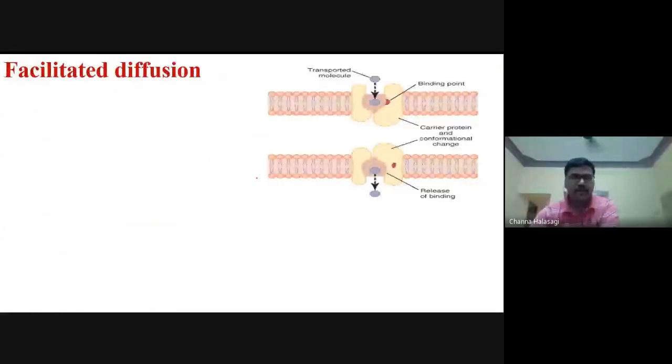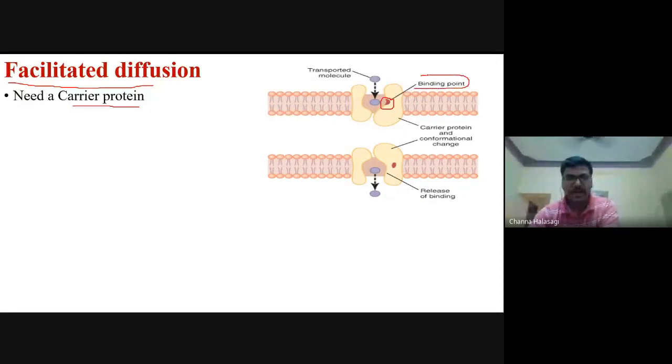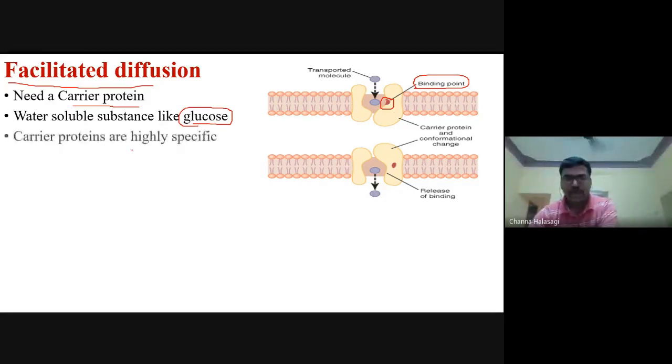Okay, fine. Next, coming to facilitated diffusion. Here you can see the tubular structures, the proteins. In facilitated diffusion, the molecules require a carrier protein. This is the carrier protein, which has a binding site. Water soluble substances like glucose need a carrier protein, and they bind to these proteins.